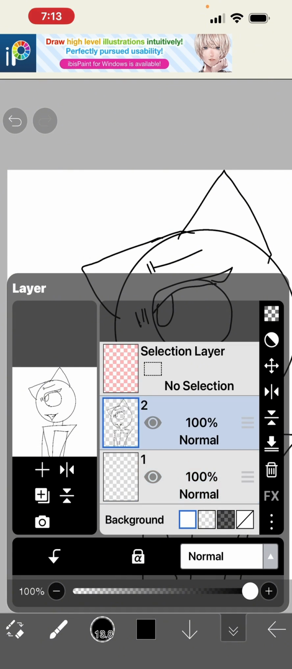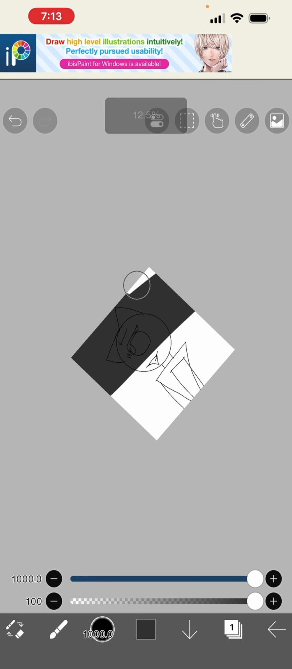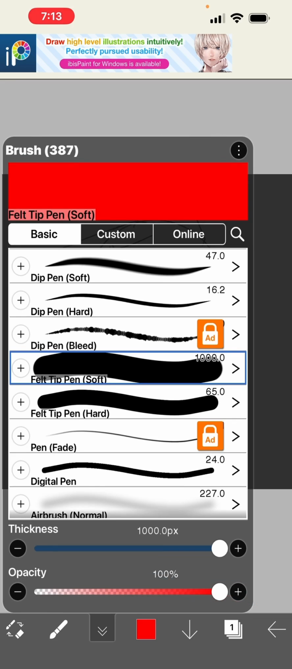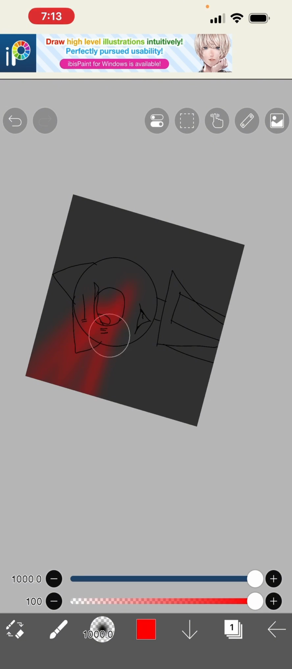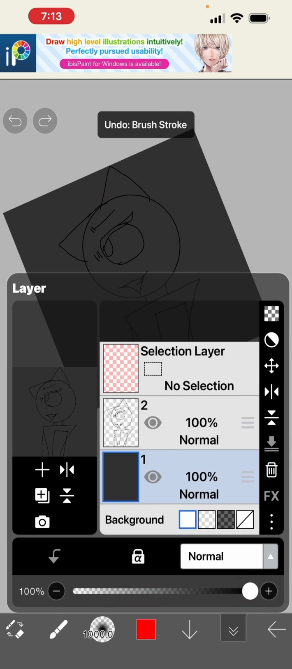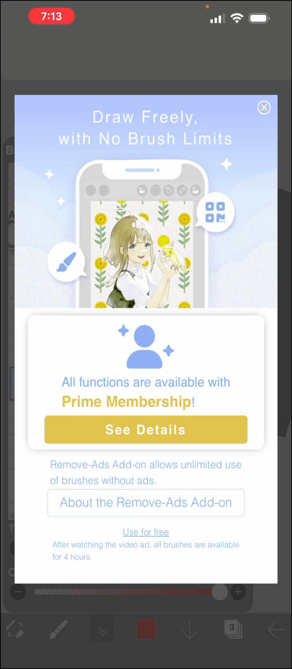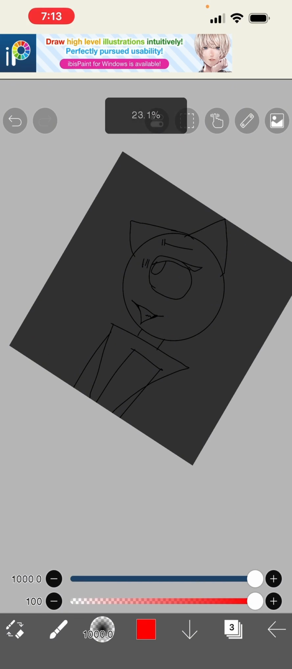So now we go to your background and we make it really dark. It needs to be this dark of gray. Then we grab your bright red, we go to airbrush normal, and then we just do all of this. But I would do this on the third layer because it looks funky if you don't do it like that. Actually, let me use triangle.